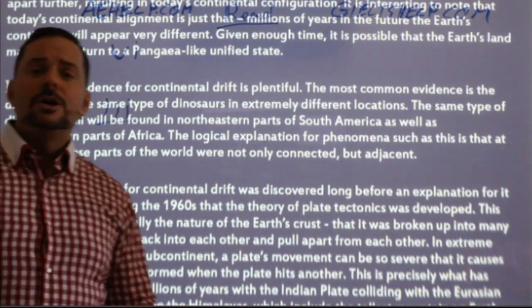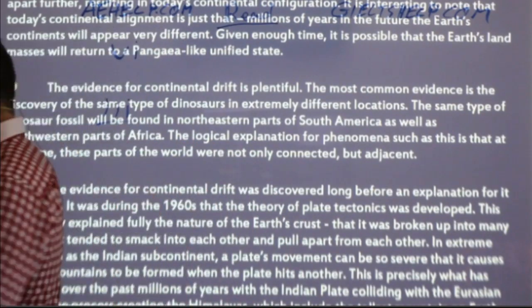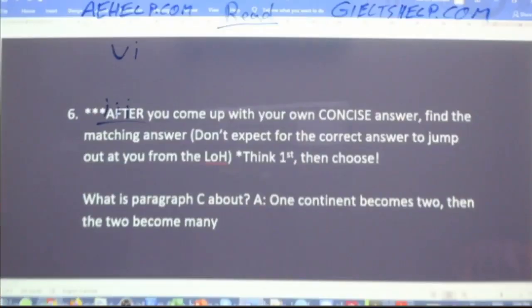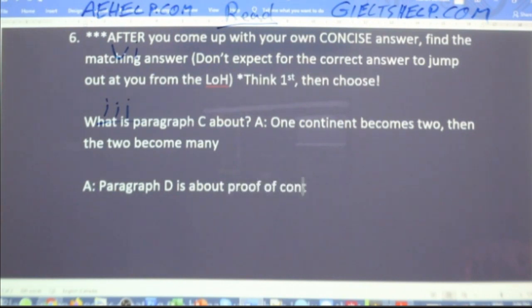Okay, what is paragraph D about? I think many of you will answer that paragraph D is about proof of continental drift resulting from dinosaur bones.